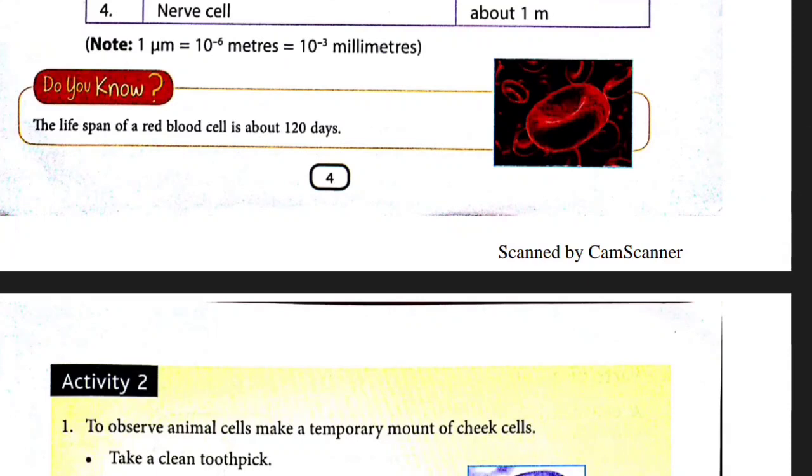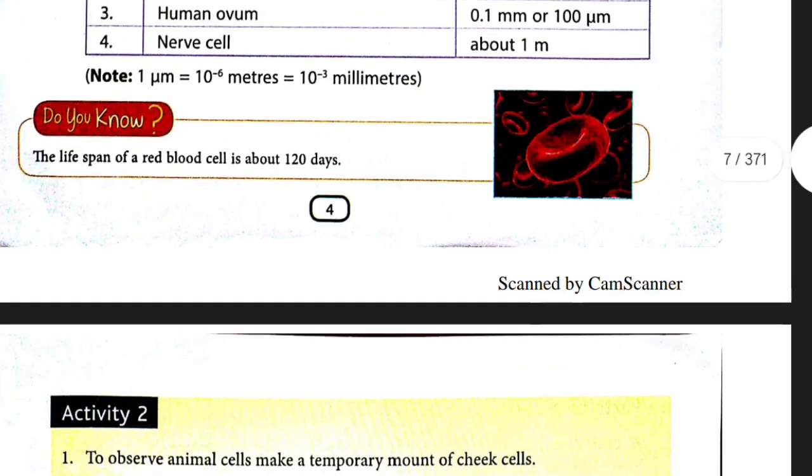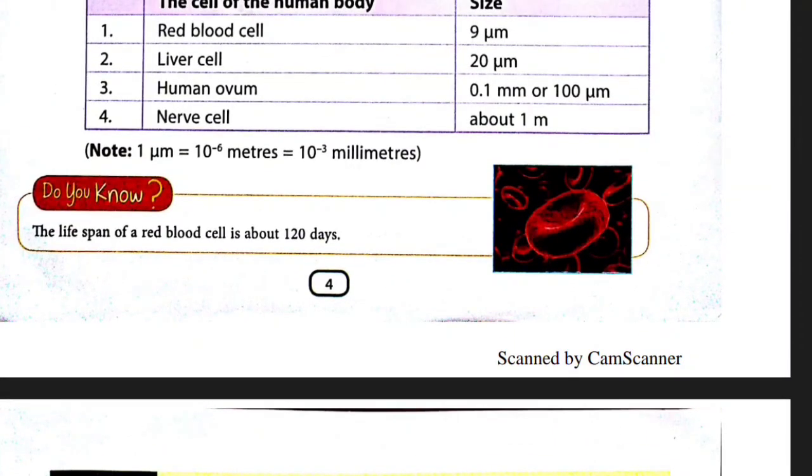And its dead body. The dead bodies of humans are either buried or burned. But the dead bodies of red blood cells, when they die, where do they go?